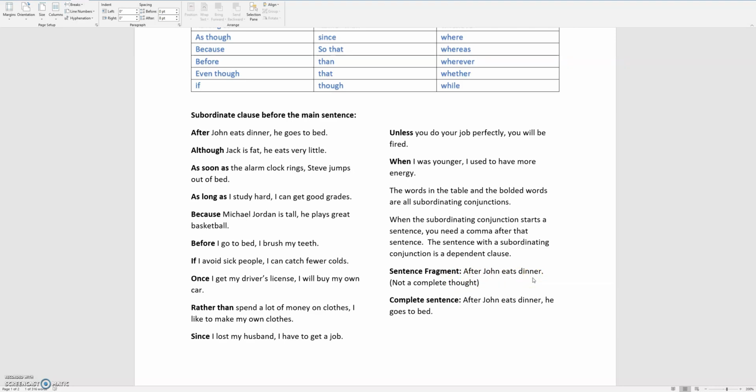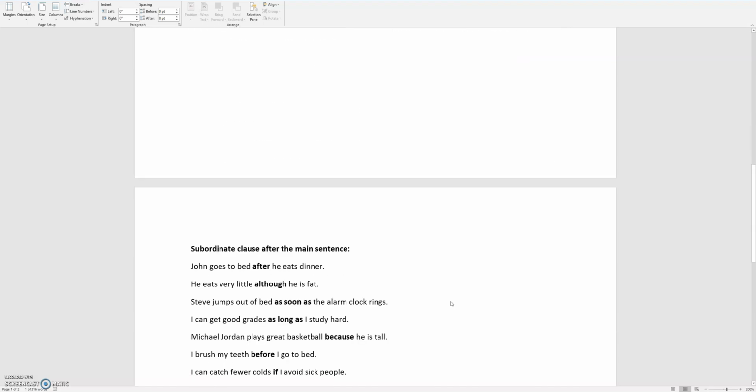Okay, after John eats dinner, then what happens? Then what? So the reader is left with a question mark. That's why it's a sentence fragment, because you're left with a fragment of a thought. So if you want to make the sentence correct, you would say, after John eats dinner, he goes to bed. That's the complete sentence, and this would be known as a complex sentence.